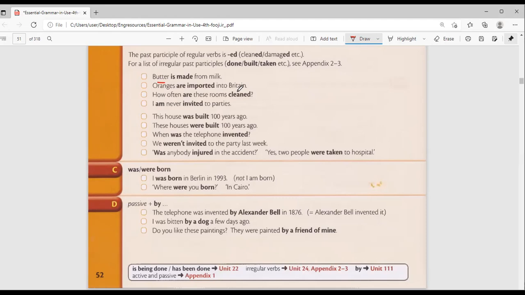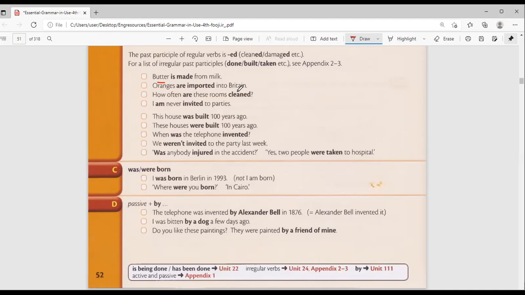All these are passives. I am never invited to parties. This house was built 100 years ago. By who? Maybe by the government. The houses were built. You see, were built. Were and the participle built is also passive. These houses were built 100 years ago.